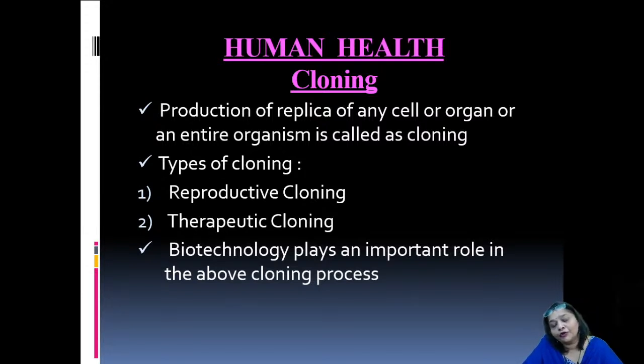Now then the ovum was allowed to develop in the uterus of the Scottish sheep itself, and thereby this particular egg, in which the nucleus of the udder cell was introduced, which was diploid, of course, started acting as a zygote cell and started dividing into an embryo, dividing by mitosis, grew into an embryo, and the embryo gave rise, of course, to a normal lamb, a small baby sheep, which was named later as Dolly.